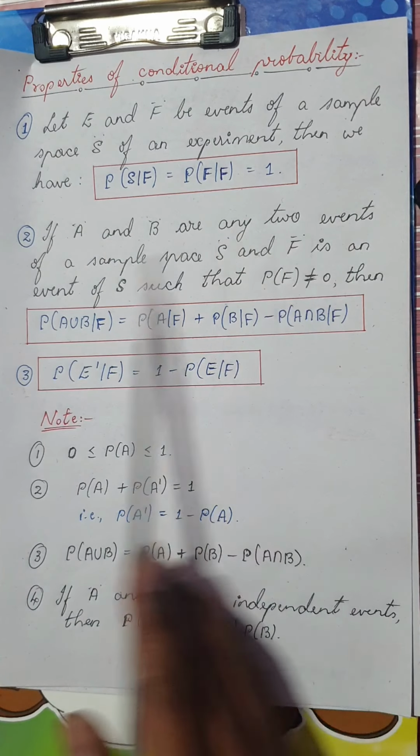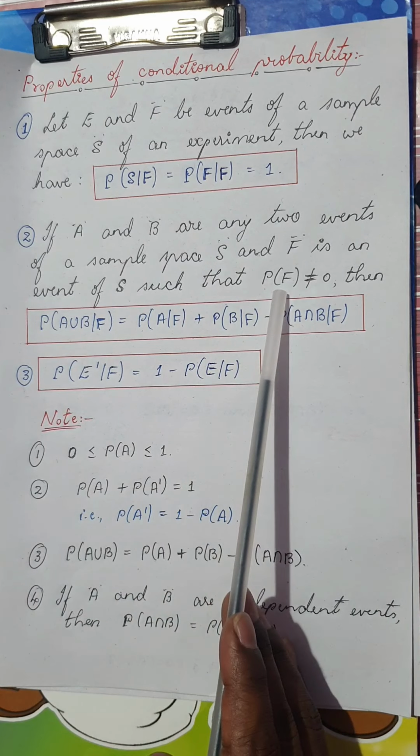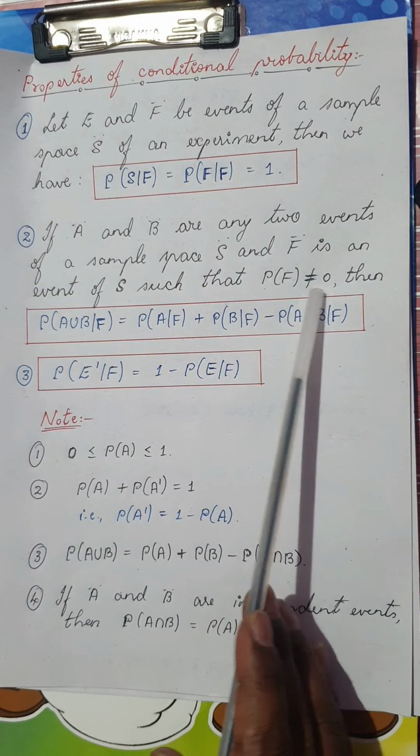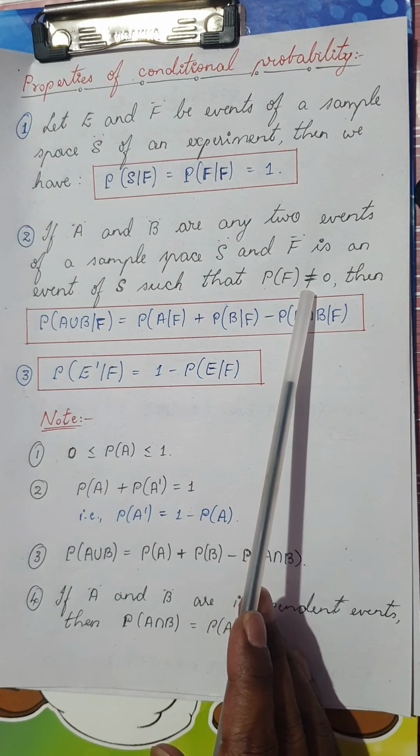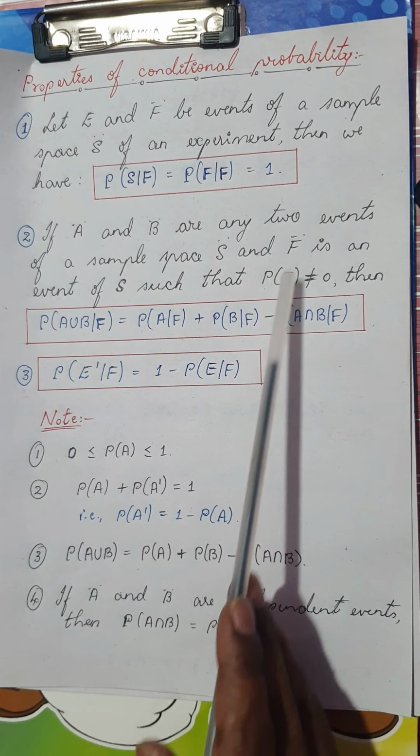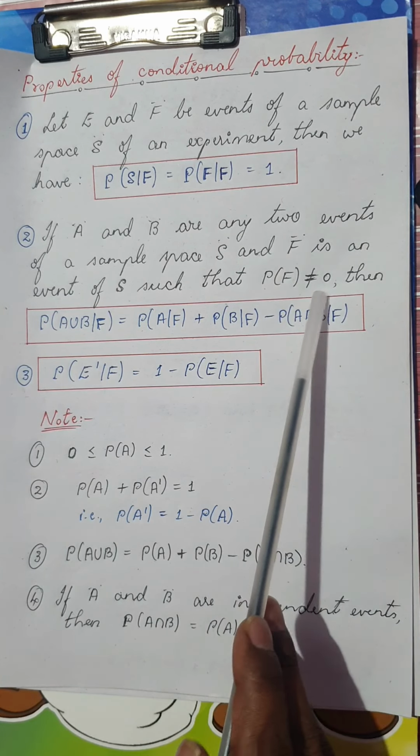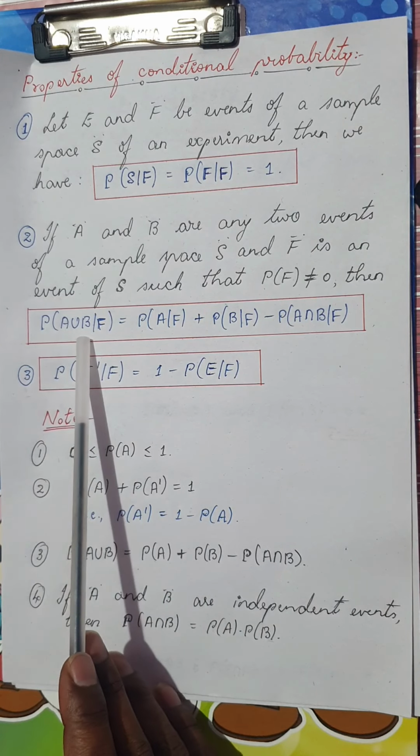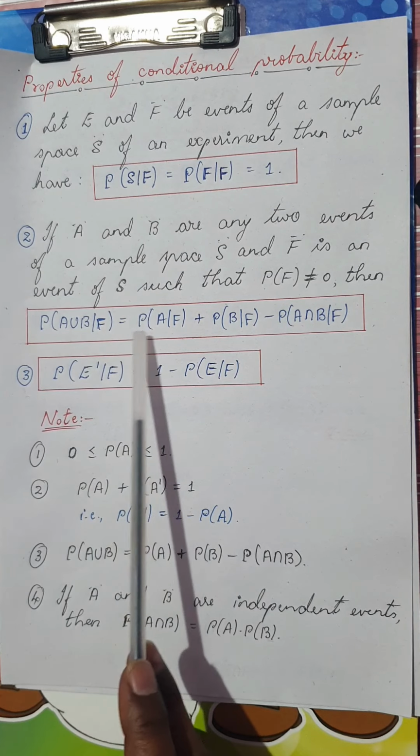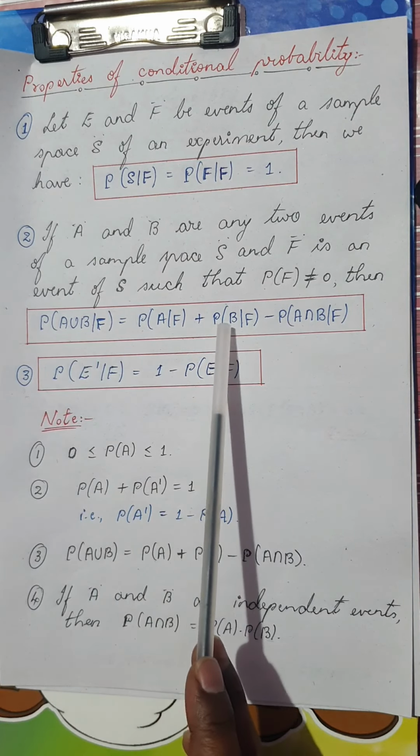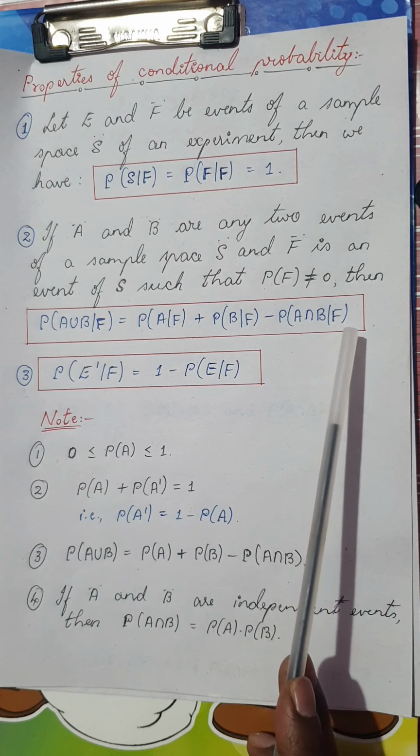If A and B are any two events of a sample space S, and F is an event of S such that P of F is not equal to 0. Remember, I will consider F, which is another event, such that it is not an impossible event. What do you mean by a probability of any event equal to 0? It is an impossible event, but I am not considering an impossible event. Then probability of A union B given F is probability of A given F plus probability of B given F minus probability of A intersection B given F.